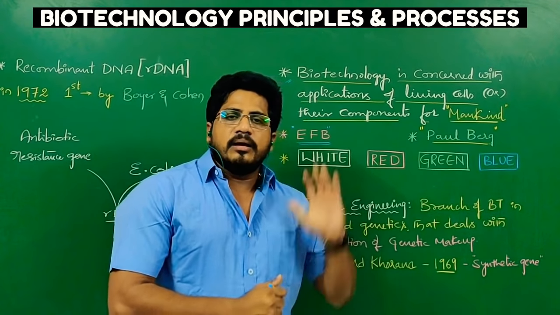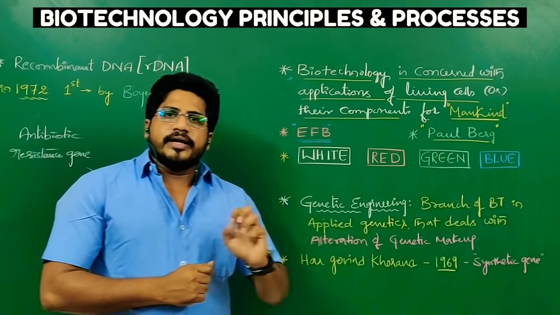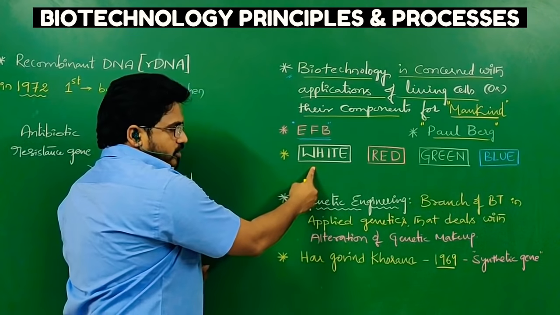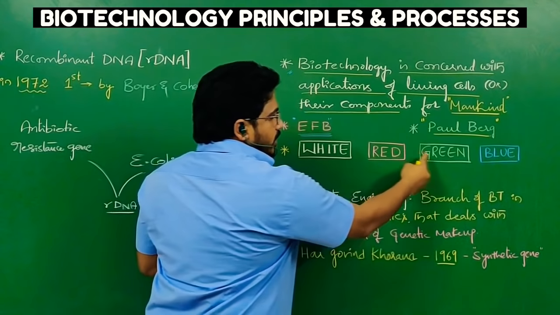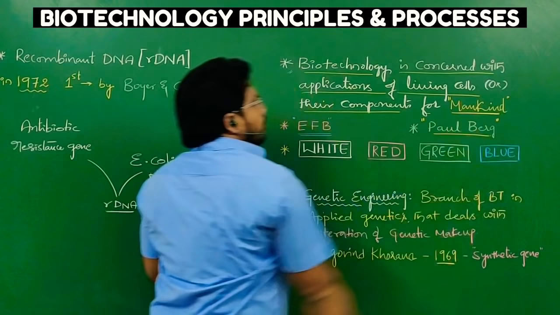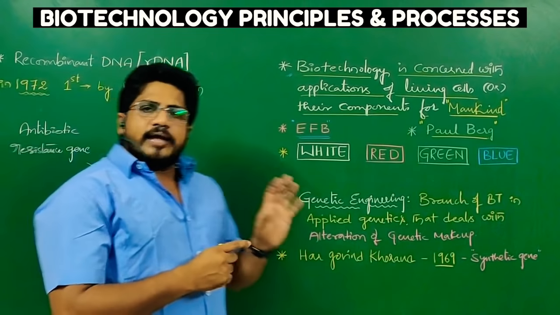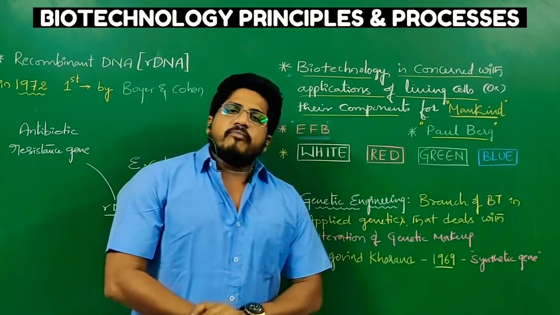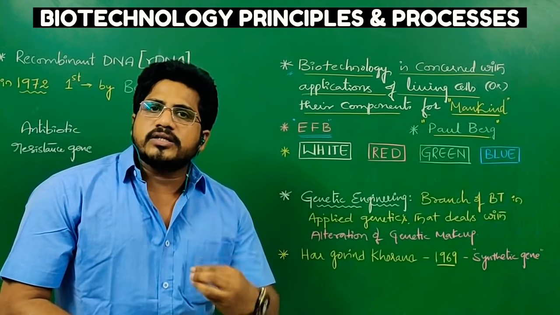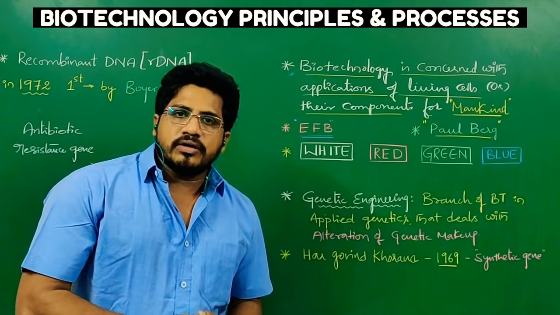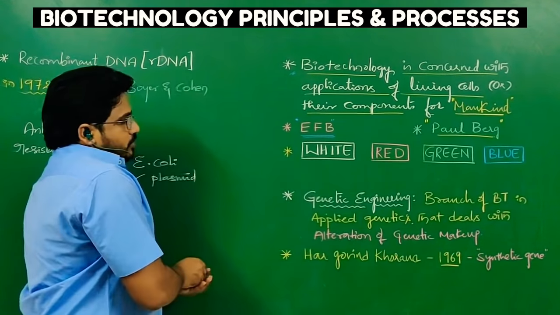It has defined biotechnology in several ways: white biotechnology, red biotechnology, green biotechnology and blue biotechnology. These names have been labeled according to the source, the products and also the yield. Let us see one after one.